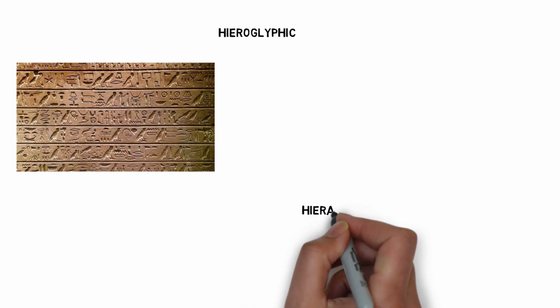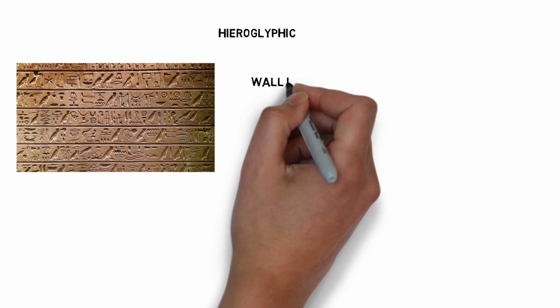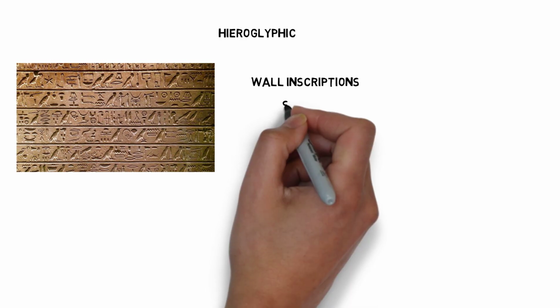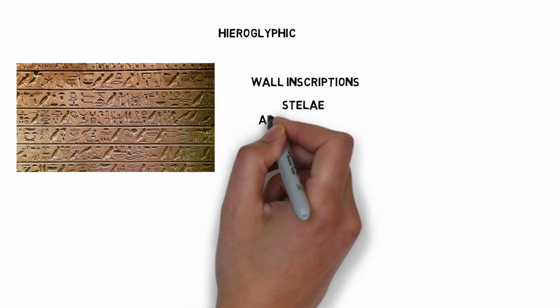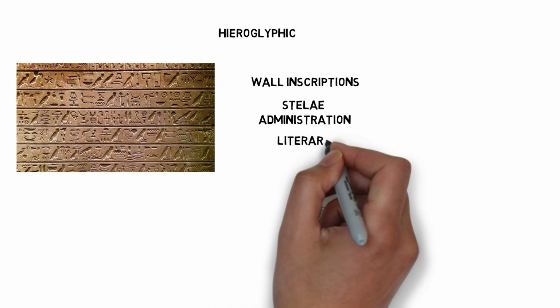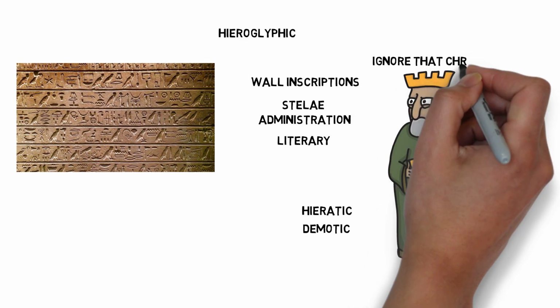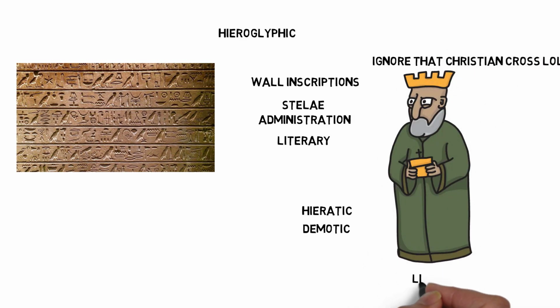In addition to hieroglyphs, the ancient Egyptians also used hieratic and demotic, two forms of simpler script. As it permitted the conveyance of information and knowledge, hieroglyphic writing was crucial to Egyptian civilization. It was employed on a range of media, including wall inscriptions, stelae, administrative and literary texts. Only scribes, who were members of the educated elite, could read and write hieroglyphics because of their complexity.